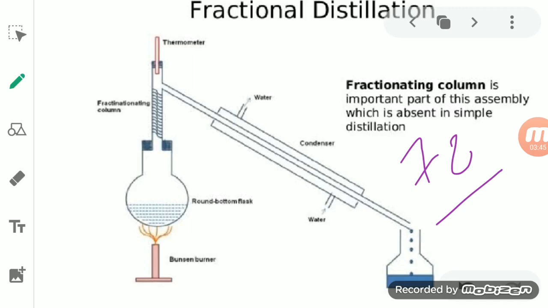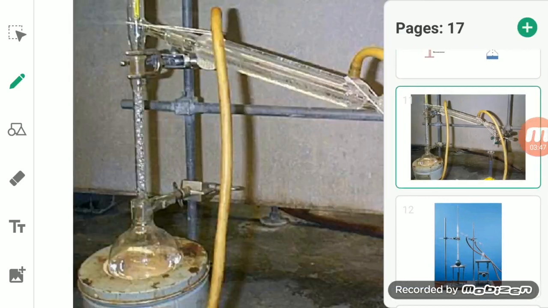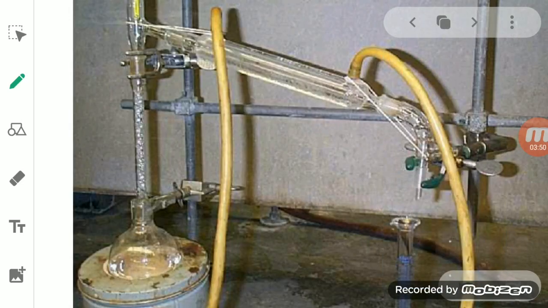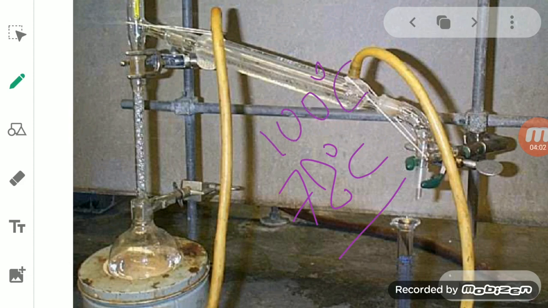So see here, students, the alcohol has a lower boiling point, 78 degrees Celsius, so it will distill first. The water is 100 degrees Celsius, so its boiling point is high and it will distill later. Now fractional distillation separates these two liquids from each other.